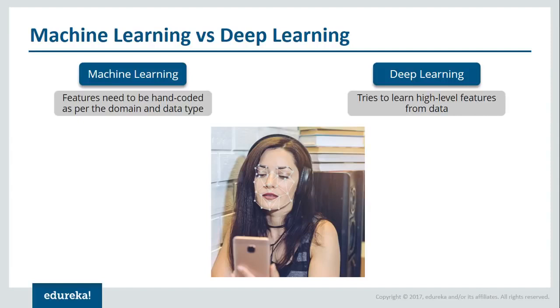But when I talk about deep learning, the algorithms try to learn high-level features from the data itself. And this is a very distinctive feature, guys. So because of this, this is basically, you can say, a major step ahead of traditional machine learning. Now let's move forward and we'll understand what exactly is deep learning.